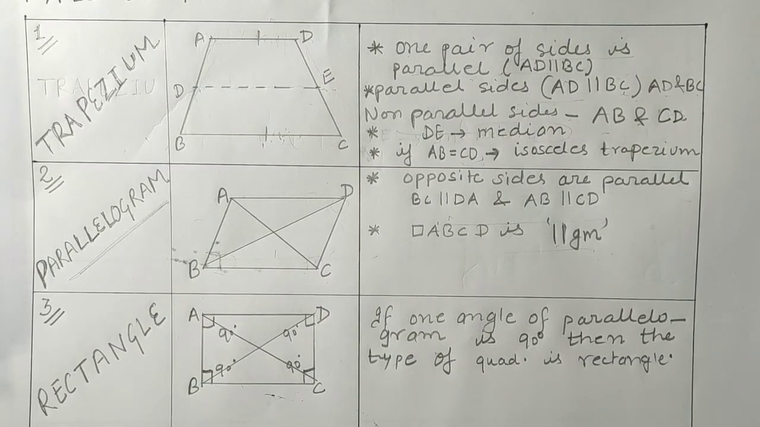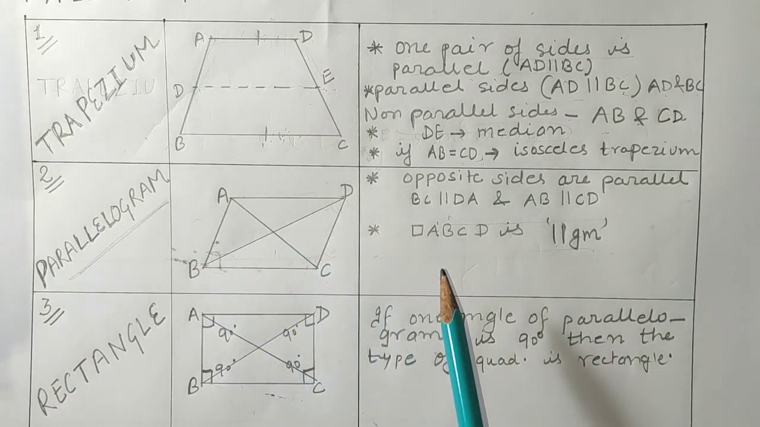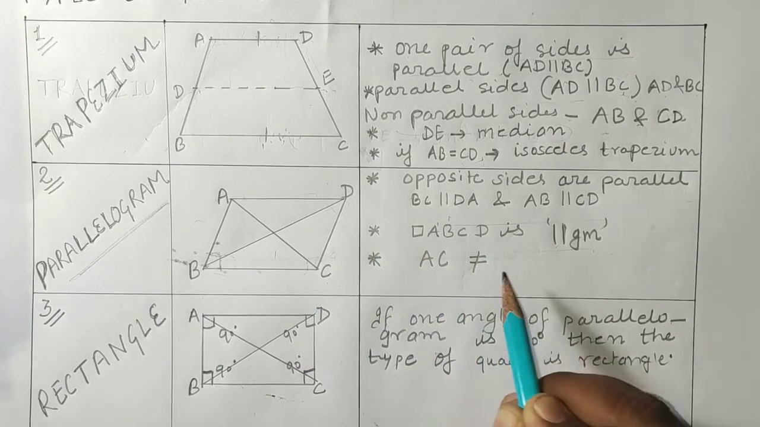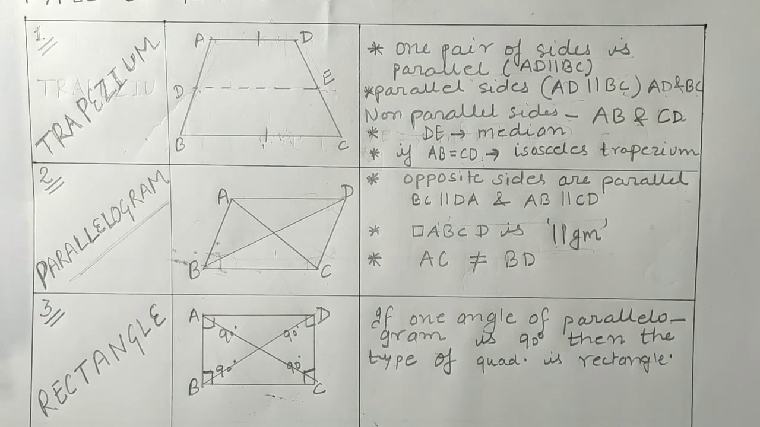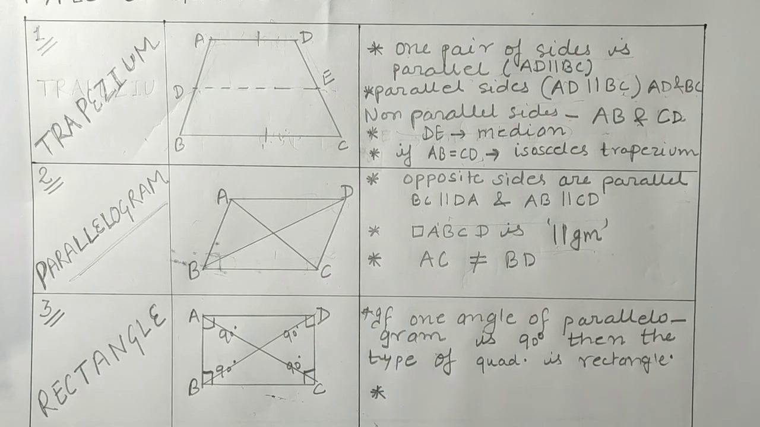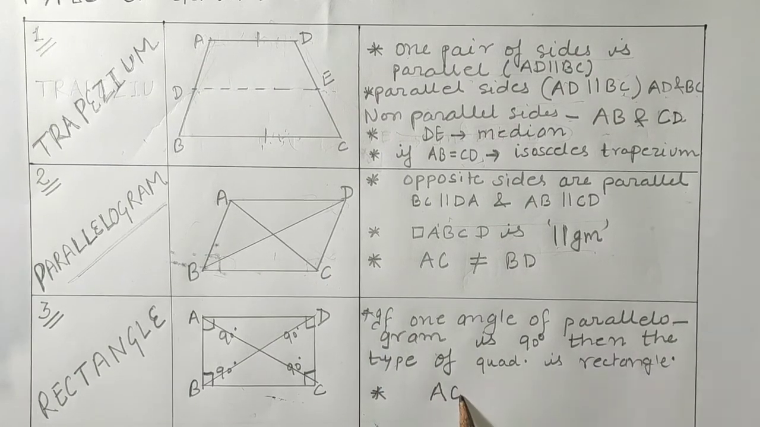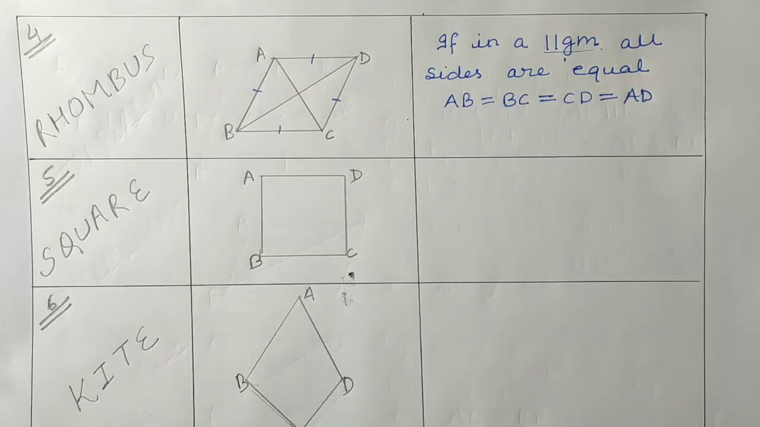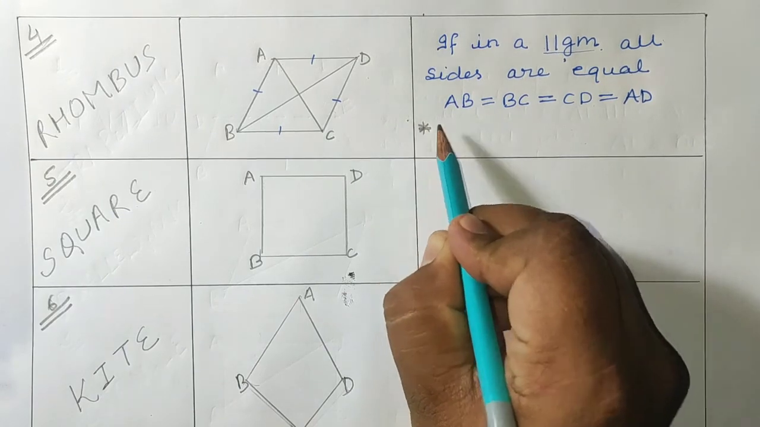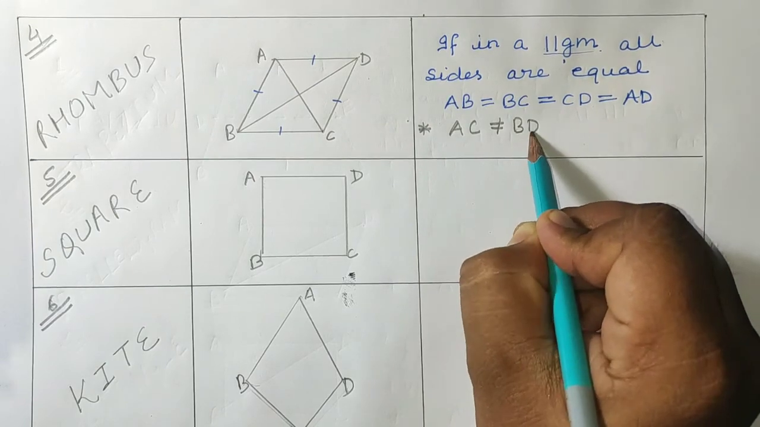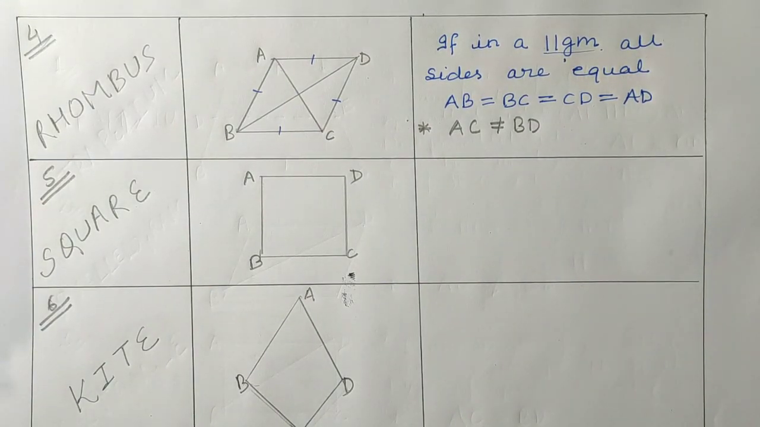See students, one more thing we can add: in a parallelogram the diagonals are not equal, meaning AC is not equal to BD. But in a rectangle the diagonals are equal, meaning AC is equal to BD. And in the same manner in a rhombus also the diagonals are not equal. AC is not equal to BD.